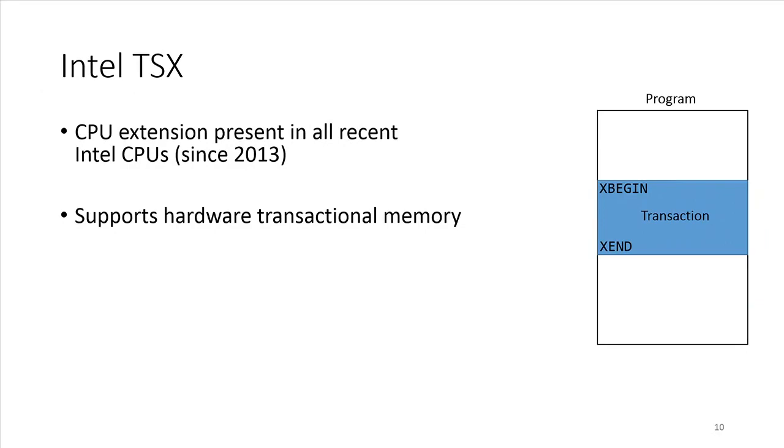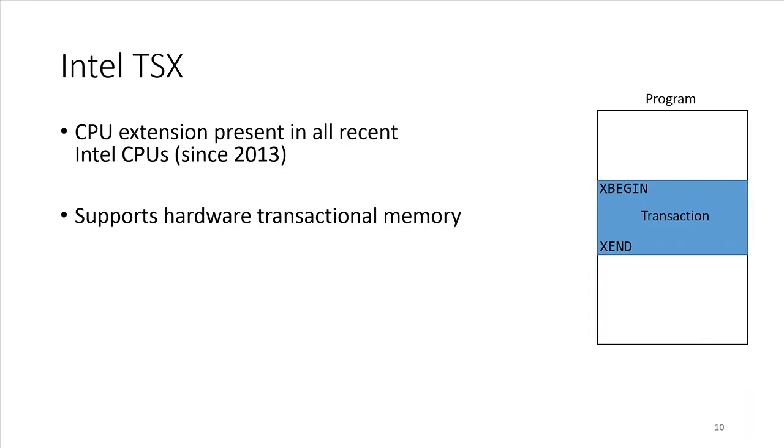T-SGX is mainly based on another CPU extension called Intel TSX. This is actually why we call it T-SGX. Intel TSX supports hardware transactional memory. A developer can make a piece of code a transaction by wrapping it with two instructions, xBegin and xEnd.